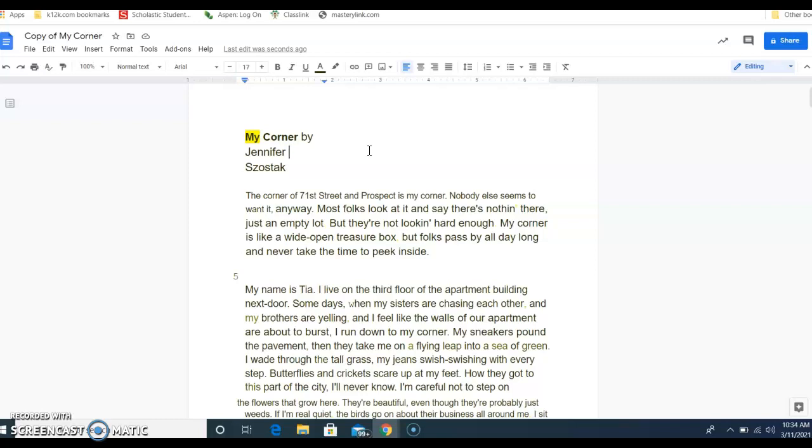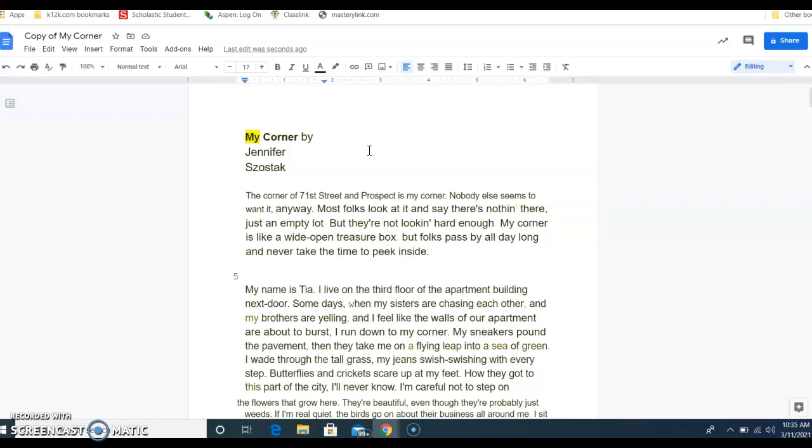So let's read the first paragraph. The corner of 71st Street and Prospect is my corner. Nobody else seems to want it anyway. Most folks look at it and say there is nothing there, just an empty lot. But they're not looking hard enough. My corner is like a wide open treasure box, but folks pass by all day long and never take time to peek inside.